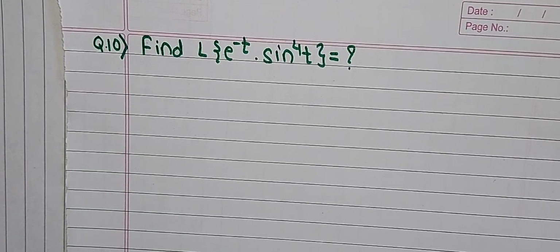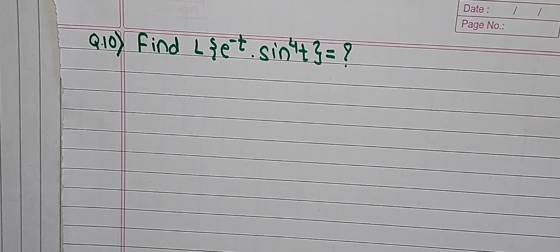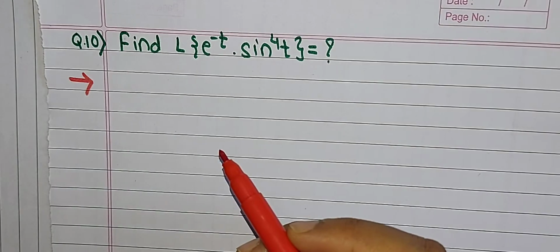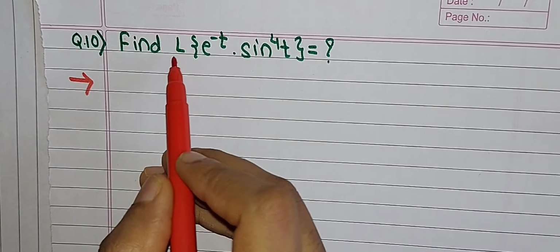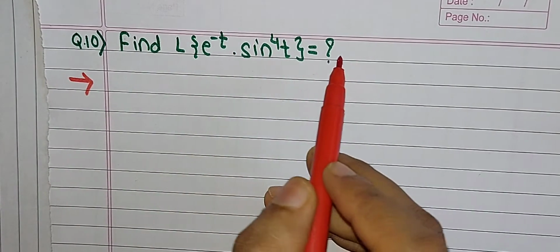Hi everyone, in this lecture we will discuss another example related to the first shifting theorem. In previous lectures we have already discussed many examples related to this point. In today's lecture we will find the value of the Laplace transformation of e raised to minus t into sin raised to 4t.